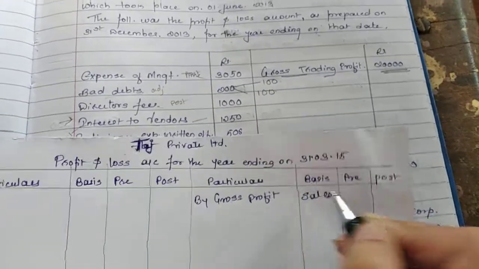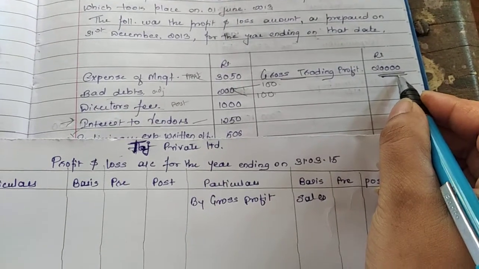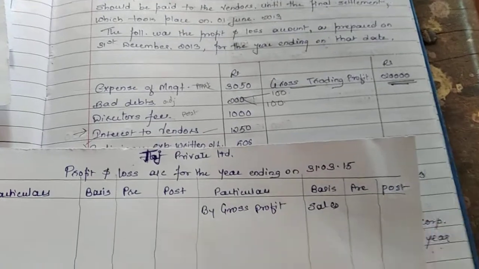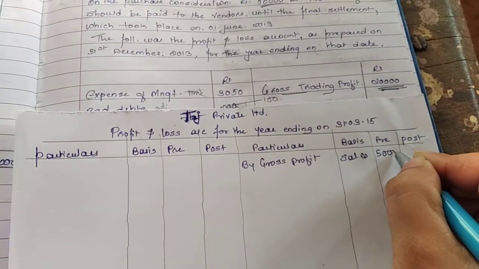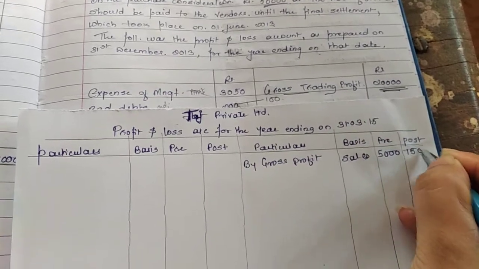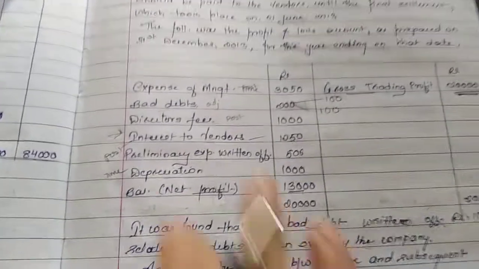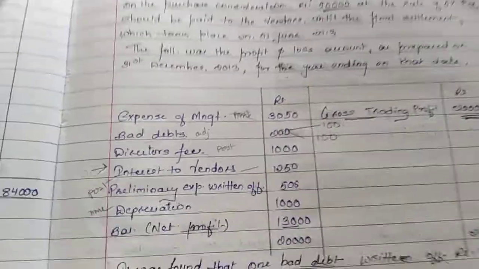By gross profit, basis will be sales, as we all already know. 20,000 I have to bifurcate this on the basis of the sales ratio, that is 1:3. So when I bifurcate it, I will get the amount as 5,000 and 15,000. Okay, I will now include all the expenses except for interest to vendors.